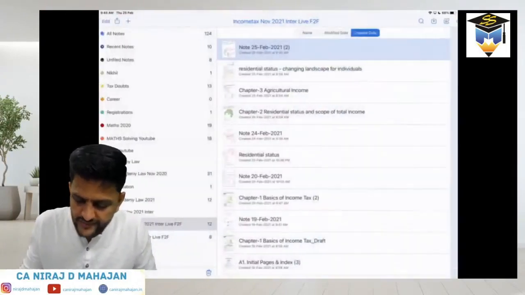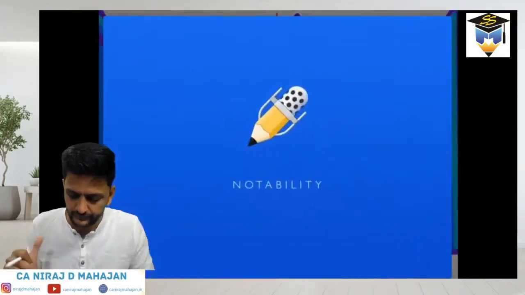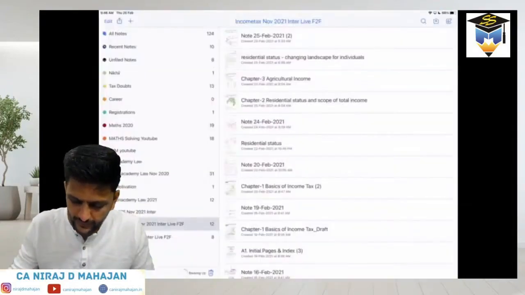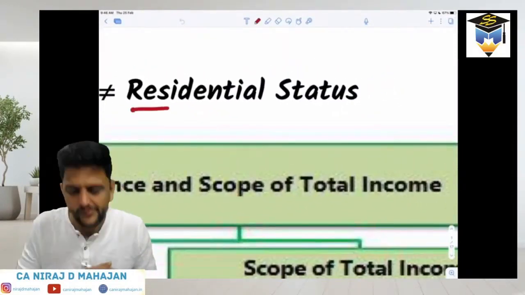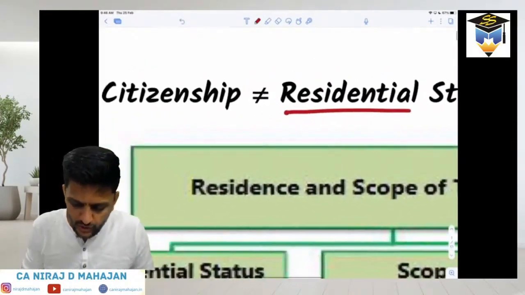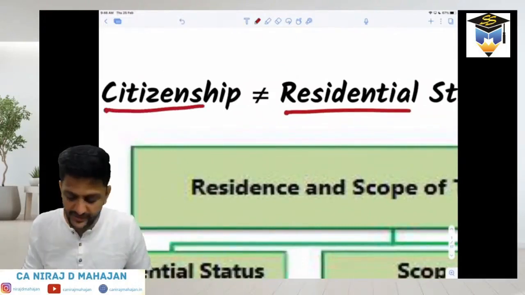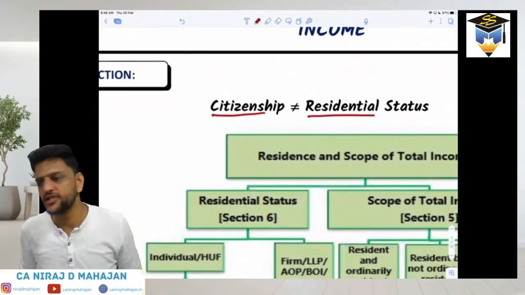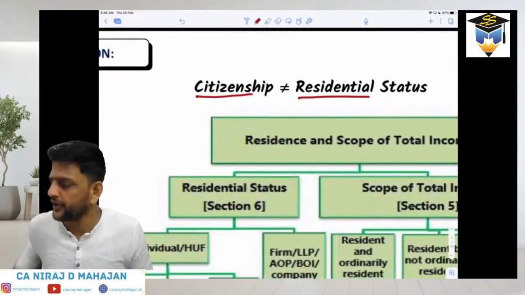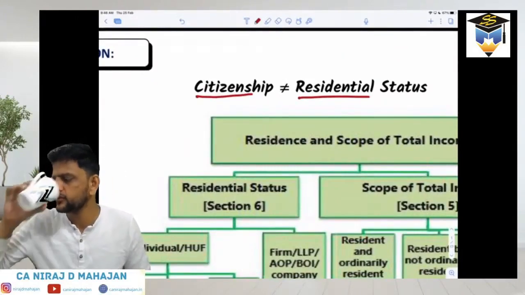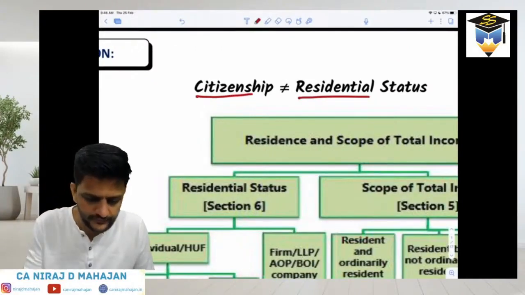And the first thing which we will see in our notes is that residency does not equal citizenship. Do not equate them. This is one of the biggest mistakes or biggest confusions people make. Citizenship has nothing to do with residency status for income tax. Are you understanding?